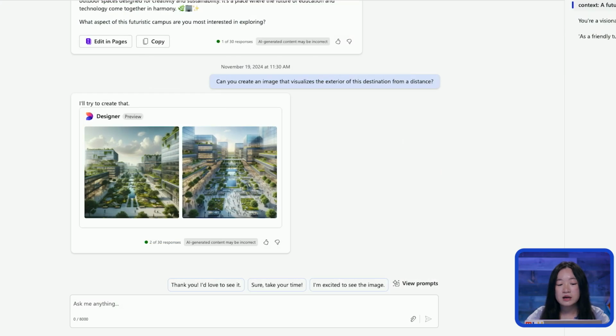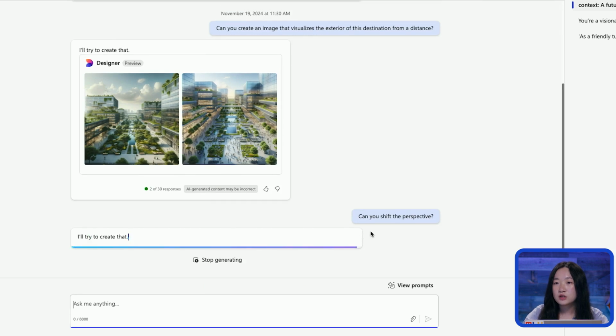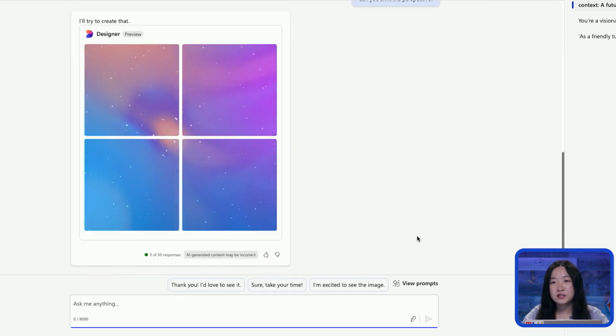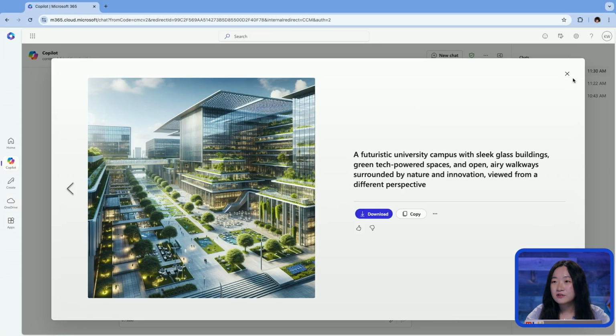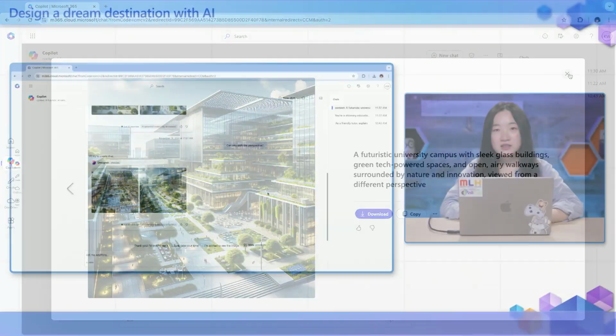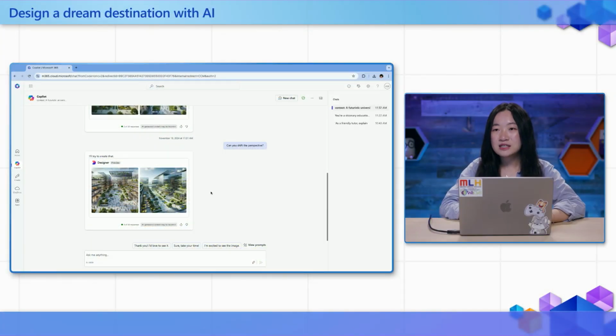So here I'm going to add in some input where I want to shift the perspective of the image. So I'm going to input, can you shift the perspective? And here, Copilot says, I'll try to create that, and we just wait a few seconds. And here you can see that Copilot has generated us 2 images of shifting the perspective of our futuristic university campus. So once you're happy with the hero image, simply download it.